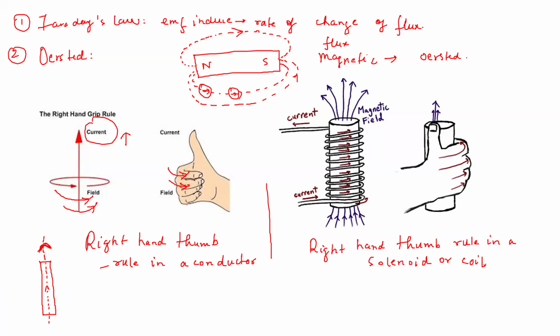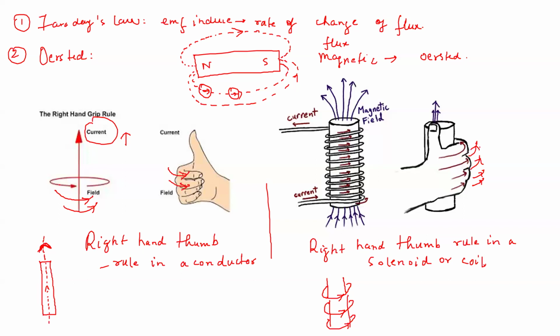Similarly, suppose you have a coil like this, and there is a flow of current in the coil, flowing like this. You curl your four fingers in the direction of the current, as shown here.